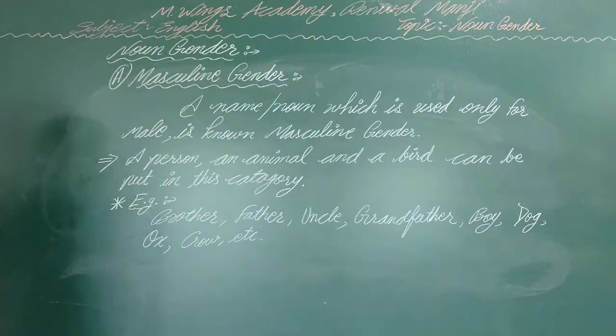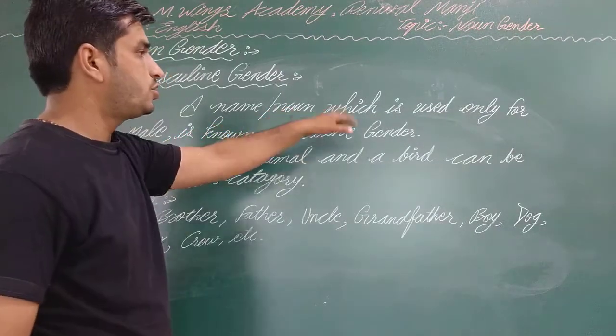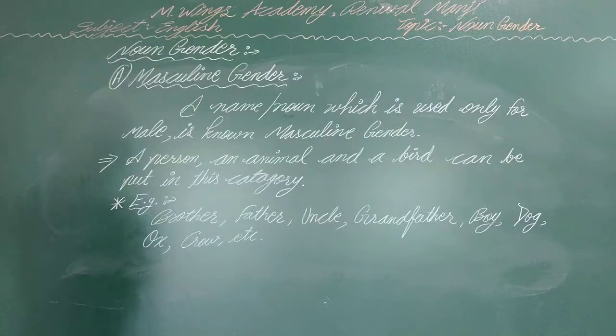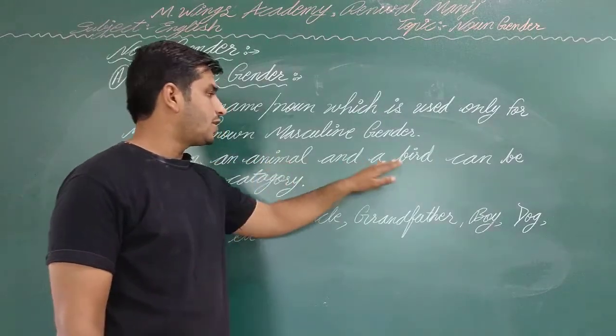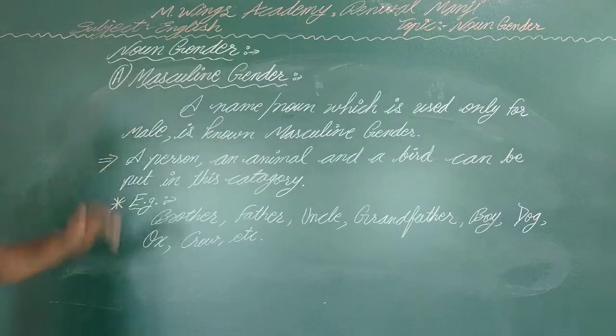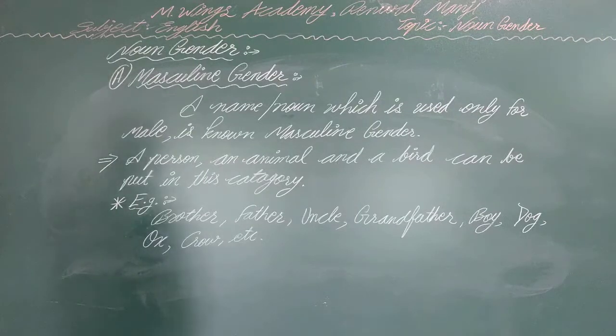Now we discussed the masculine gender. A name, otherwise a noun which is used only for male, is known as masculine gender. A person, an animal and a bird can be put in this category. Okay, we can put a person, an animal, otherwise a bird, in the category of masculine gender. Here we have some examples such as brother, father, uncle, grandfather, boy, dog, ox, crow, etc. So these are the examples.